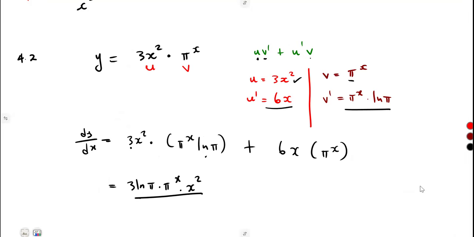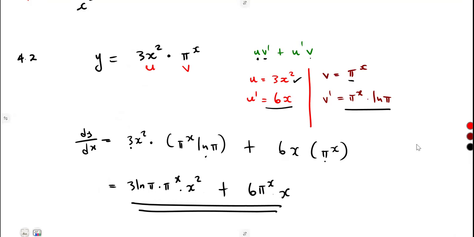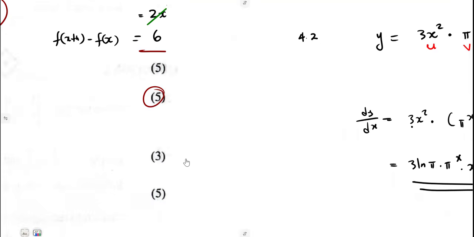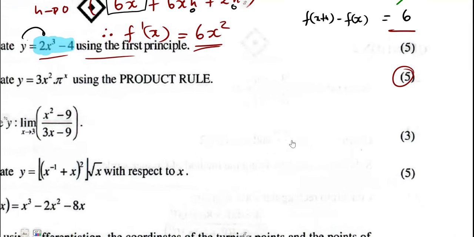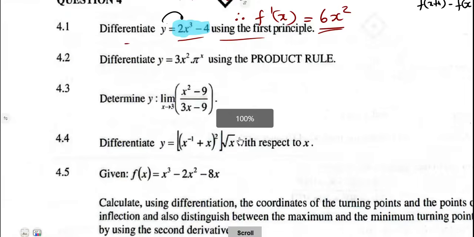I'm just going to take it like this, plus this one, I'm just going to also have 6 pi to the exponent of x times x. No matter the way that you want to present it, that was going to be your final answer at the end. There's no simplification. Don't bother factorizing this and that. We are done. So that is the product rule for 5 marks. All right, that was okay.